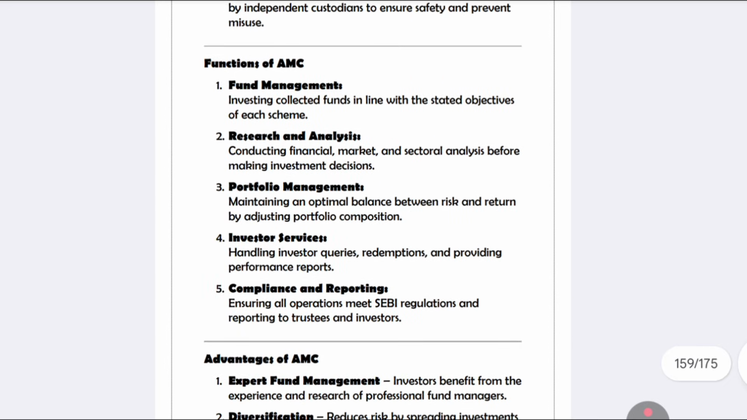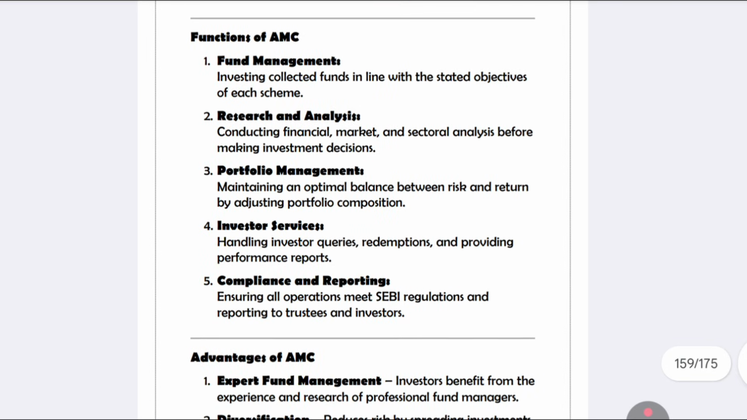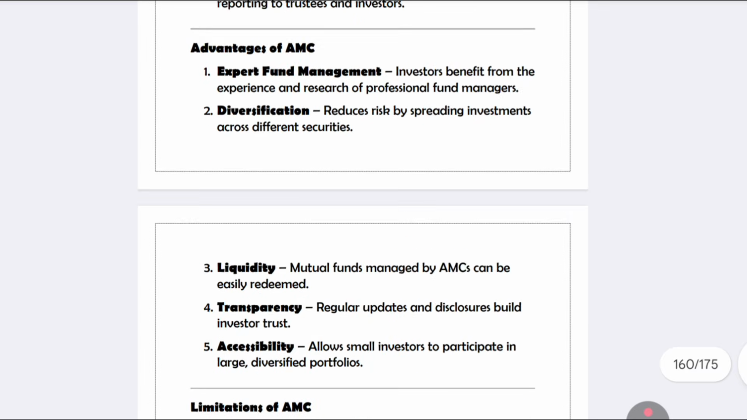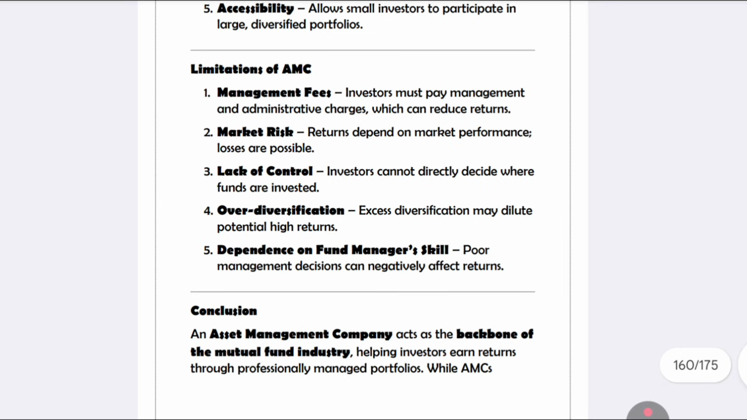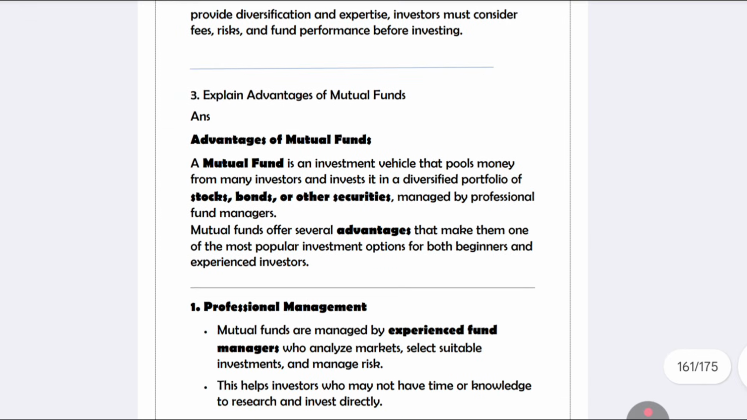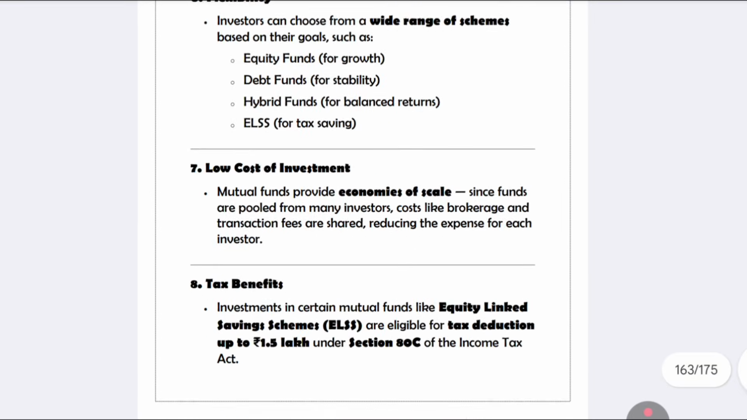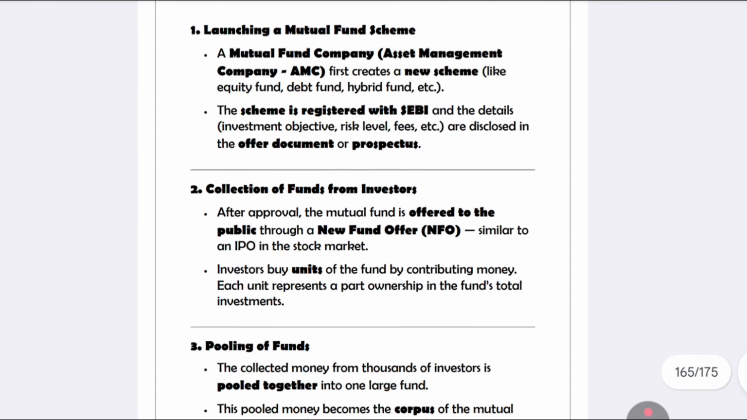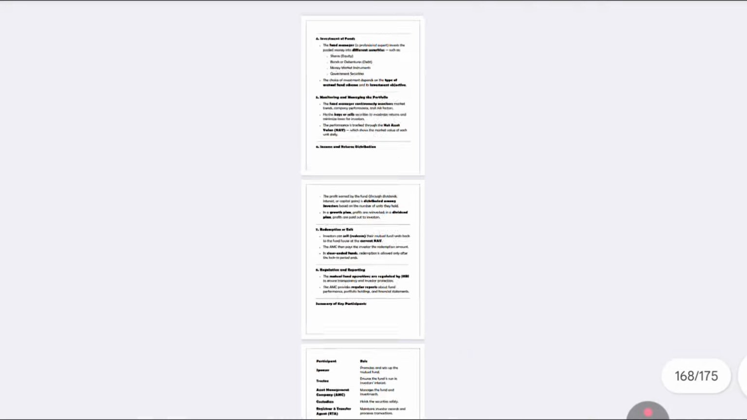Next, functions of AMC. The functions of AMC are the same things, you can write them over here. Advantages and disadvantages. The disadvantages are lack of control, risk, over dependence and over diversification. So the asset management company is one of the major important questions from unit number 5, and the first one is mutual funds. These 2 questions are more than enough. So that's about unit number 5.